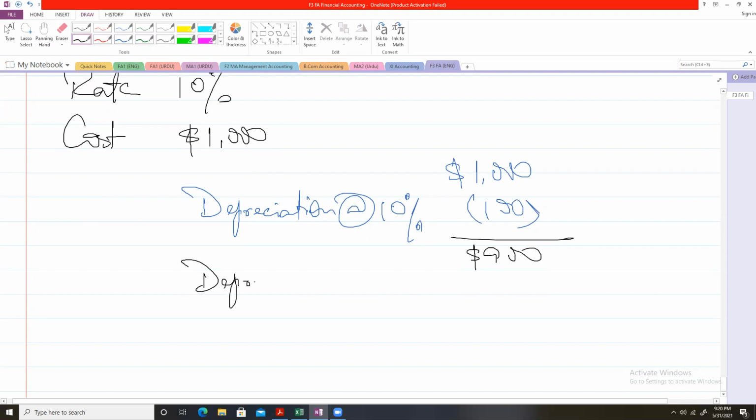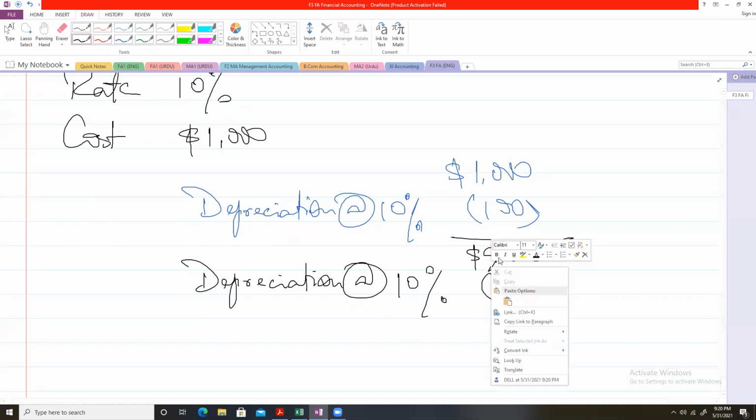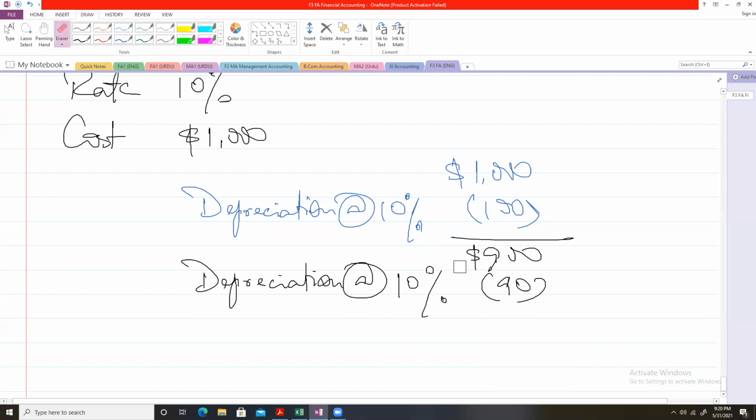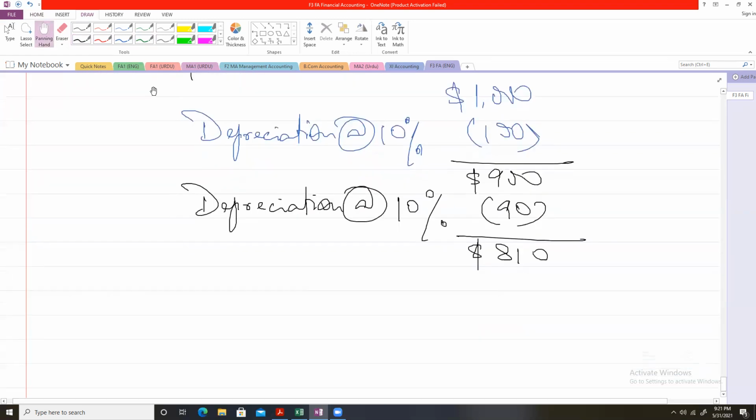Now, we charge depreciation at 10% once again, and we will get a depreciation amount equal to $90. We will get the amount of depreciation equal to how much? $90. So at the end of the second year, the value will be $810.